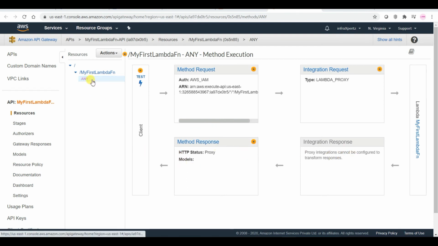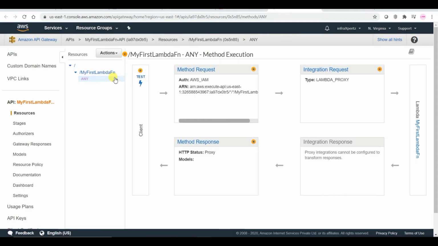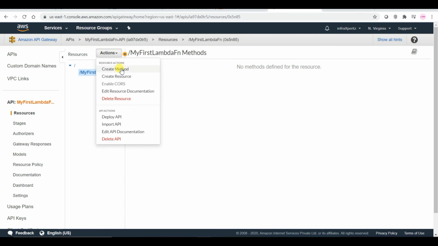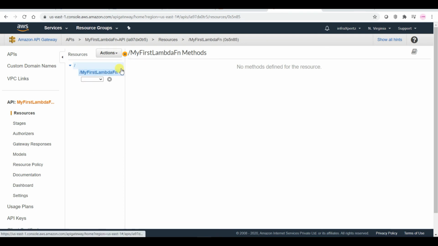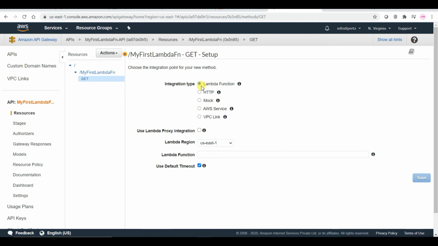So what I will do first in here is delete this method. So this method is getting deleted. So right now it is deleted. So let me create a new method and give in here get. The integration type, let it be the Lambda function, and use Lambda proxy integration.